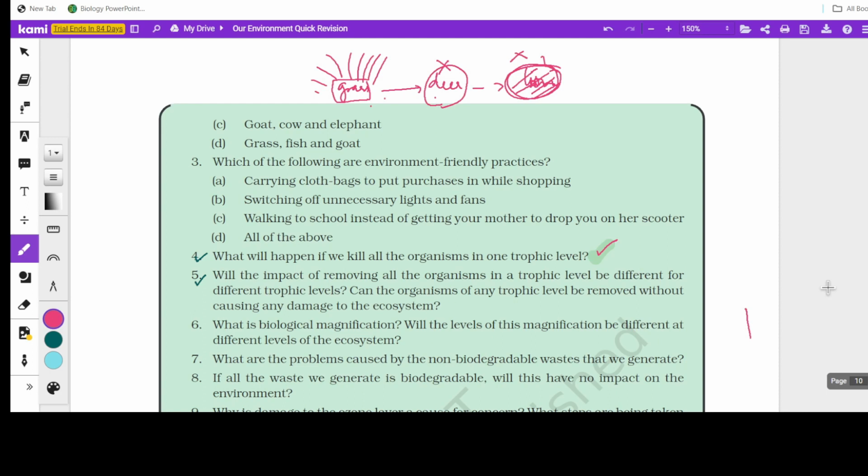Clear? Can the organisms of any trophic level be removed without causing any damage to the ecosystem? Yeah, if we think, we could, because if there is a food web, we can think over it. Like if the food for an organism is being replaced by something else, yes, to an extent.